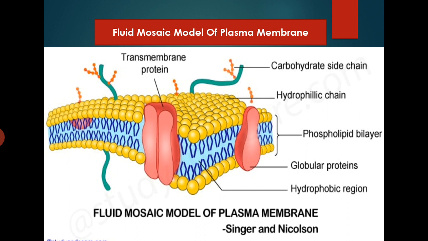This property is called fluidity. Fluidity helps endocytosis and exocytosis. The plasma membrane participates actively in the ingestion of food particles or foreign substances by the process of endocytosis. In secretory cells, the secretions are passed outside the cell with the help of plasma membrane by the process called exocytosis.